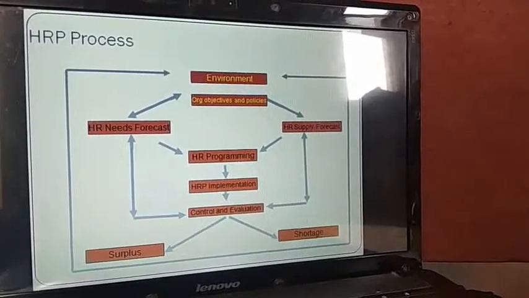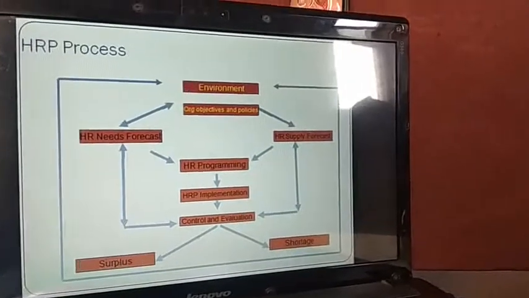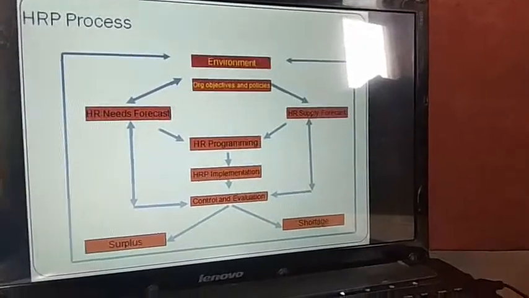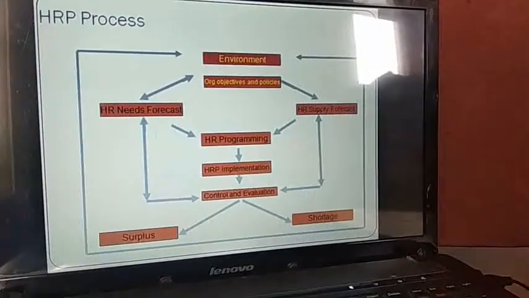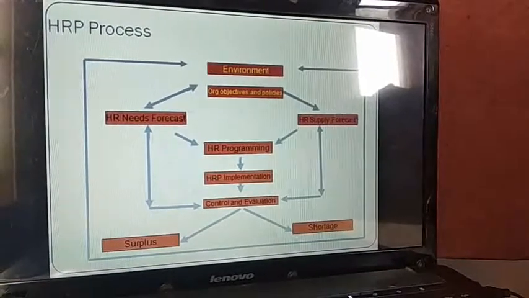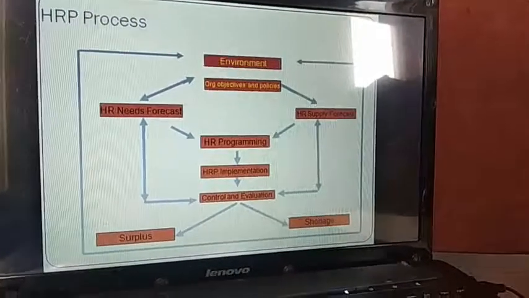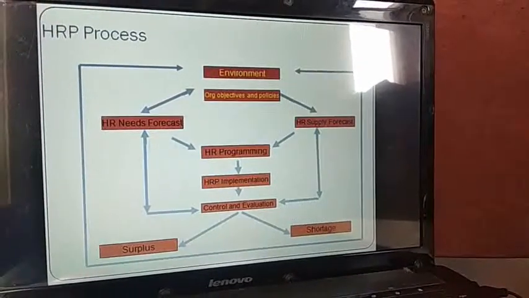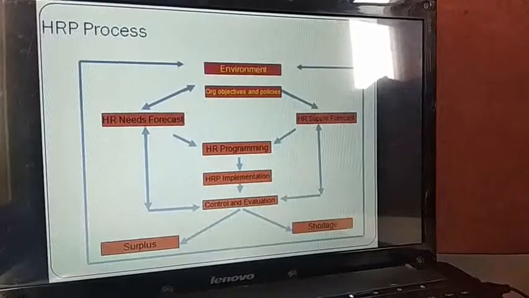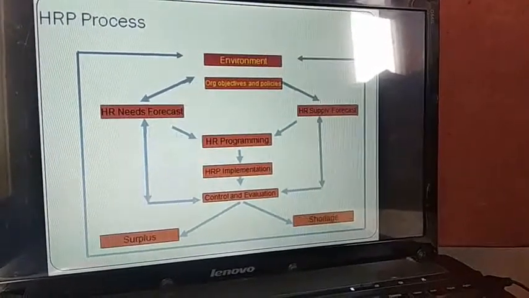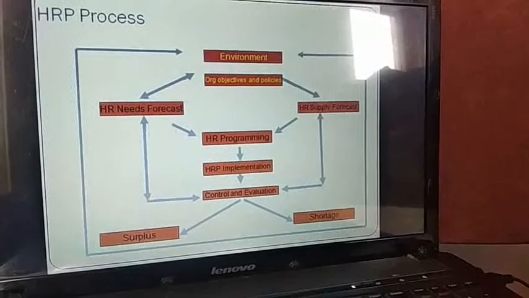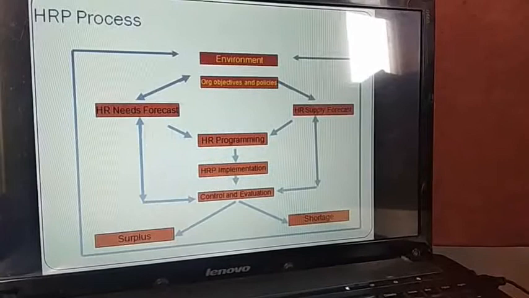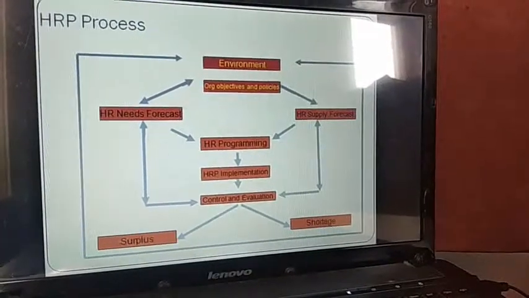What are the need forecasting? यानी कि कितने लोगों की जरूरत है, ये एक बेसिक है. And supply forecasting, कितने लोग हम अवेलेबल करवा पाएंगे. But these all factors, whether it is HR need forecast, whether it is HR supply forecast, these are not working in isolation. They are all interrelated and interconnected with the environmental factors, with the objective and policies of the company, and hence in order to determine the HR need forecasting, the environmental factors also work, the objective and policies of the company also work. Similarly, in case of HR supply forecasting also.